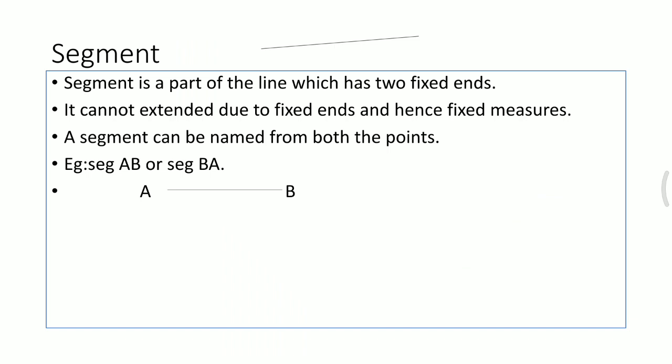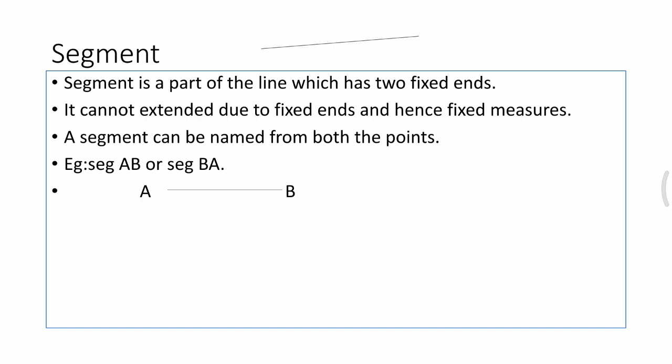The next concept is a segment. A segment is actually a part of a line with two fixed ends. If we cut the line and remove a part of the line with two fixed points, we get a segment. This segment cannot be extended due to the fixed points and hence it has a fixed measure. So any segment, whenever we write it, has a particular measure since it can be measured because it has two fixed points.